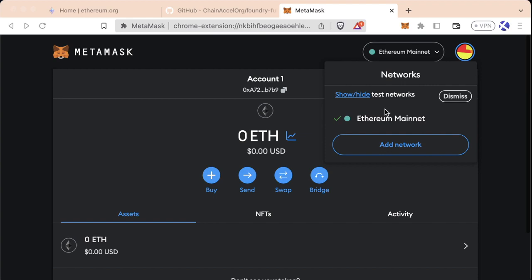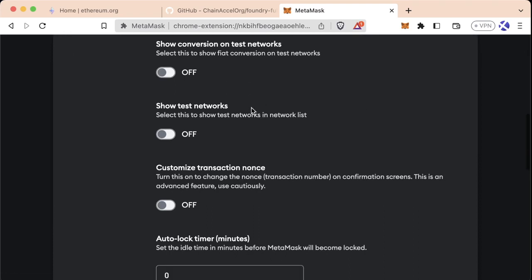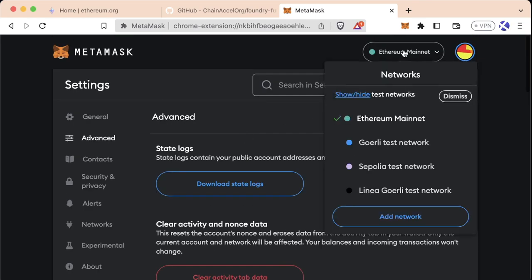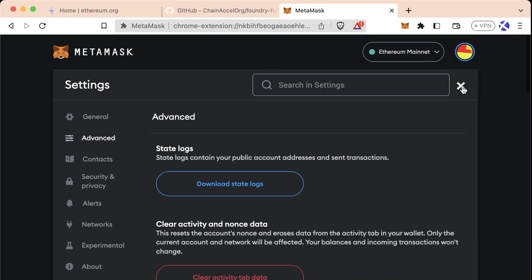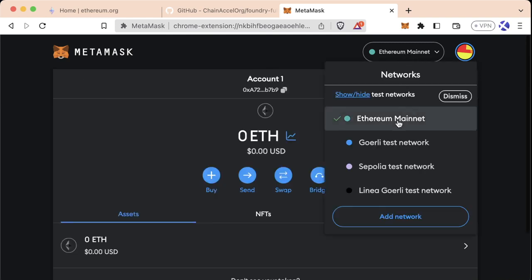To see some of the testnets that come default with MetaMask, we can hit the show/hide button, which will bring us to the settings page of MetaMask. We can turn on show test networks. Let's go ahead and close out of settings. Now, if we hit this dropdown, we can see Goerli Test Network, Sepolia Test Network, and Linea Goerli Test Network. These networks are test networks that resemble Ethereum or Polygon or Linea or Arbitrum or Optimism or ZK Sync or any other EVM compatible chain that we want to work with.